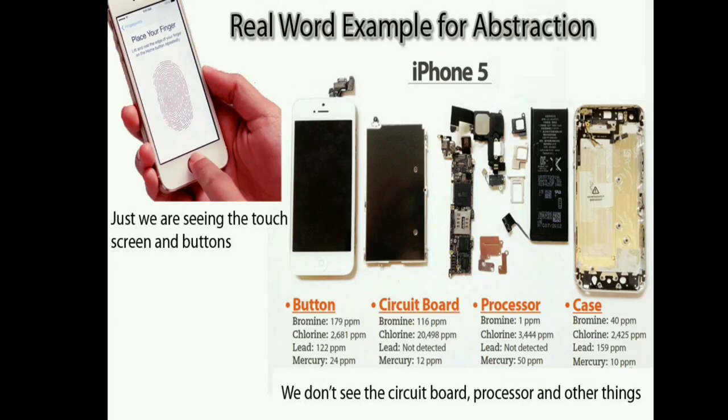Next, the same mobile I can take for abstraction. How can you explain abstraction using the mobile? You can use the touch screen and buttons, if you know how, you can use it. On and off, you can send a message, you can attend a call. No need to worry about the internal buttons, circuit board, processor and case. All this is hidden from you. So the same mobile I have taken for encapsulation, inheritance, polymorphism and abstraction. Similarly, you can take any example and explain all four principles with the same object itself.